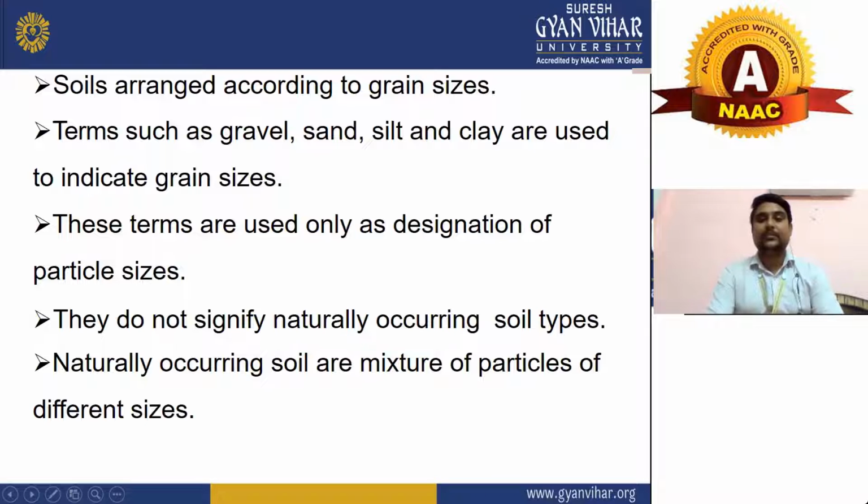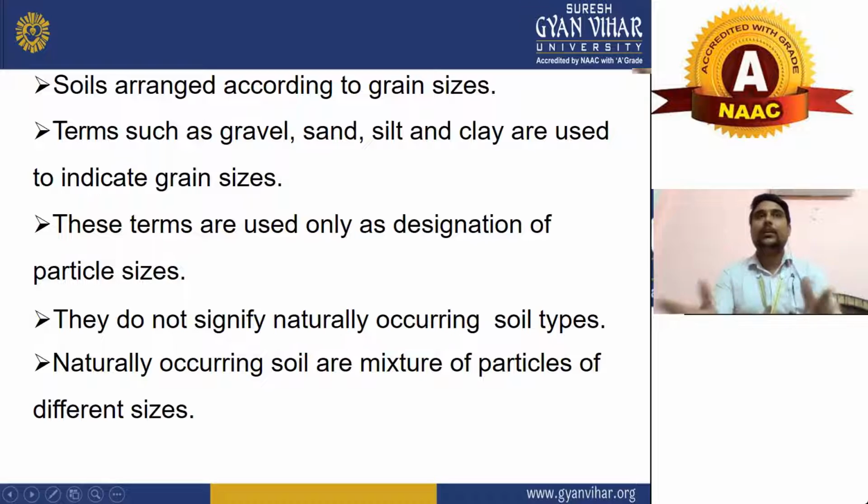The size of gravel is higher than sand, the size of sand is higher than silt, and the size of silt is higher than clay. So generally in all classification systems, these terms, gravel, sand, silt, and clay, are also used to indicate the grain size.